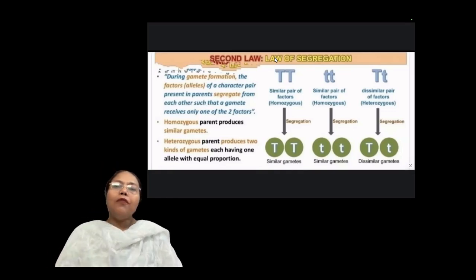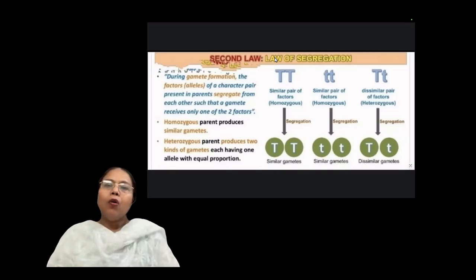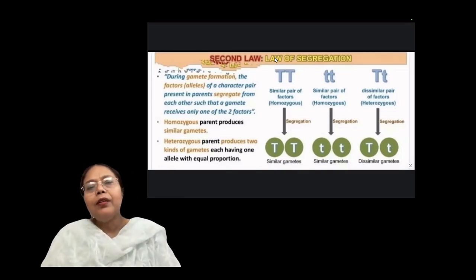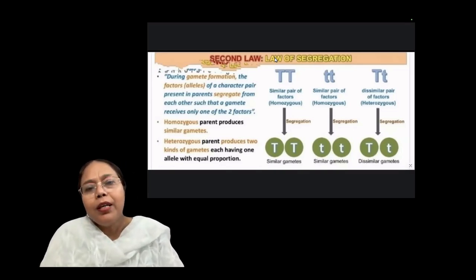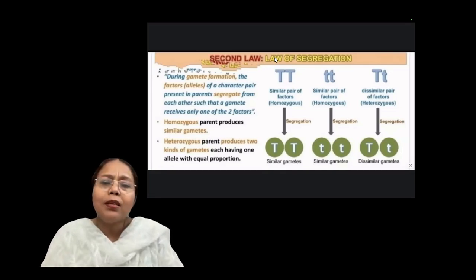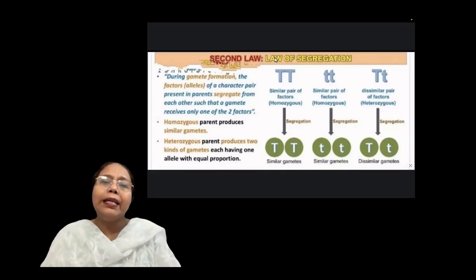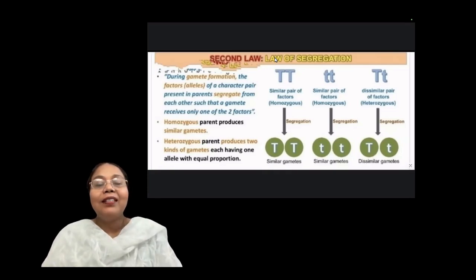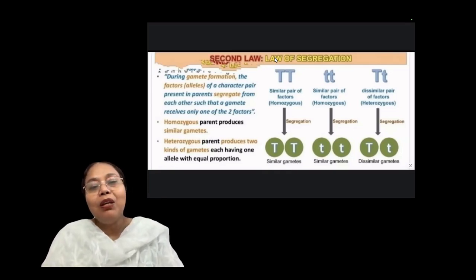So the law of segregation means although in the F1 generation small t is hidden in the presence of capital T, it is not blended, it is not completely destroyed. It was only hidden or masked in the presence of the dominating allele. But in the F2 generation, when it is segregated at the time of gamete formation, it is independently segregated.